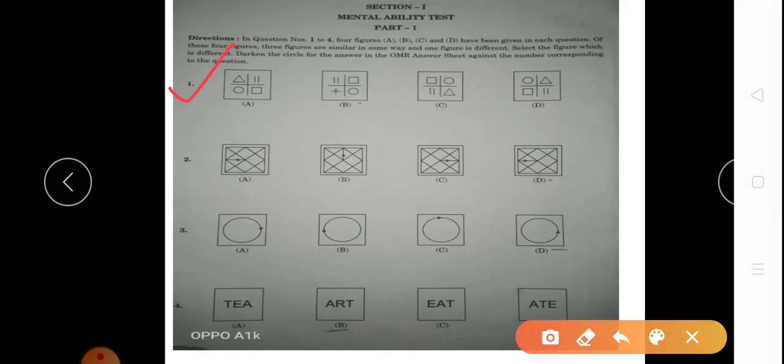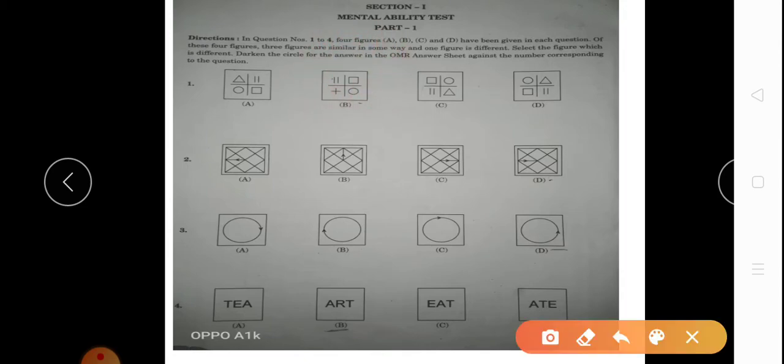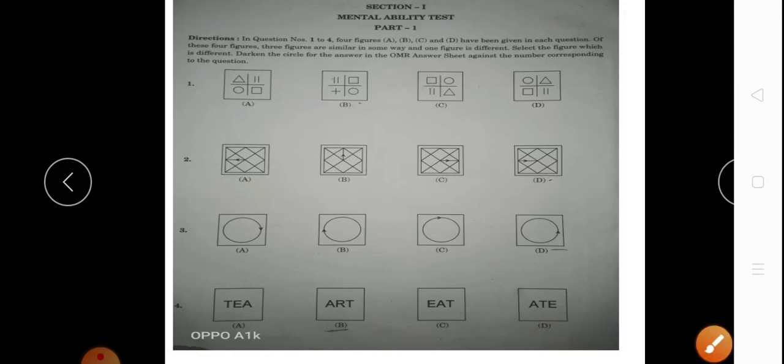So our first question, we will take the common shapes here as triangle and circle. Here we can see option A, triangle is here. Option B, triangle is not here. Option C, triangle is here. Option D, triangle is here. But in option B, triangle is not here. So that means option B is our answer. Okay. Let's move on to the second question.